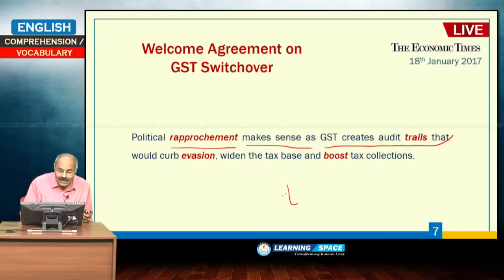This word is very important, trail. I will tell you with one example. I gave you 1 lakh rupees by cash. It will not have any trail. If you say that I have not given you, there is no answer from me.